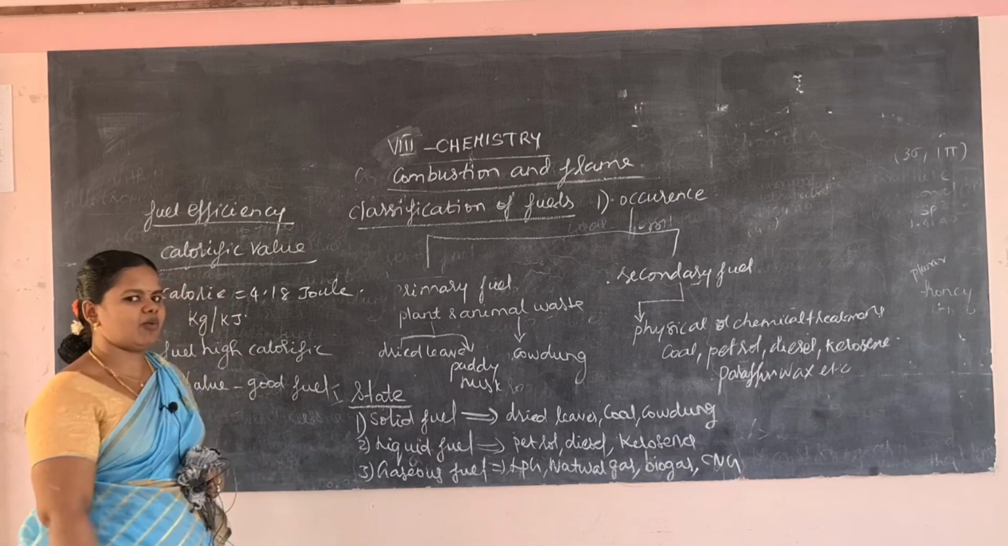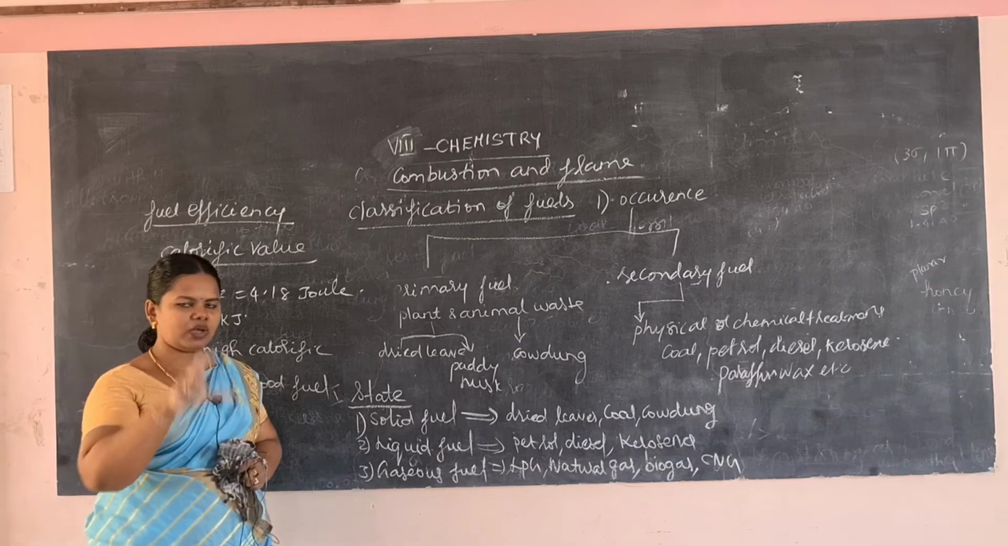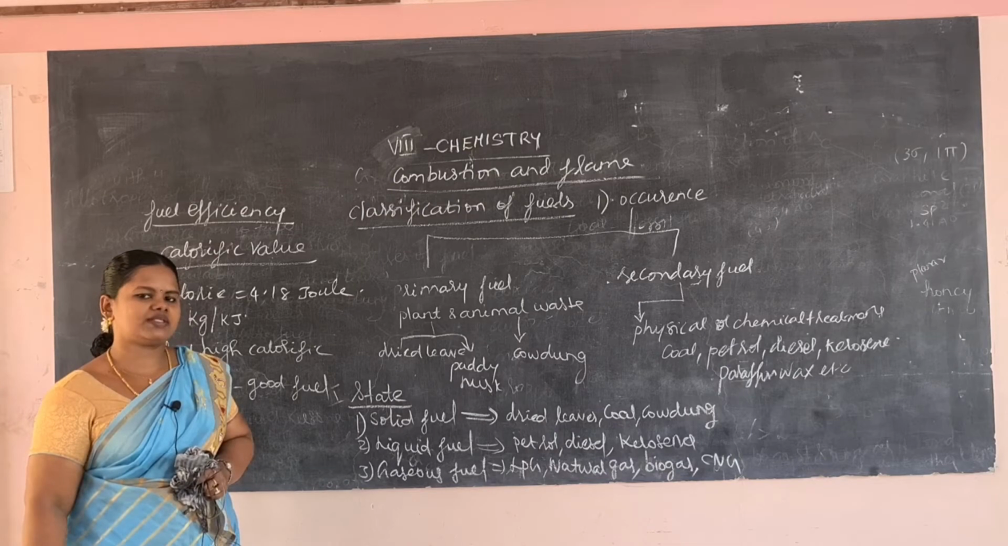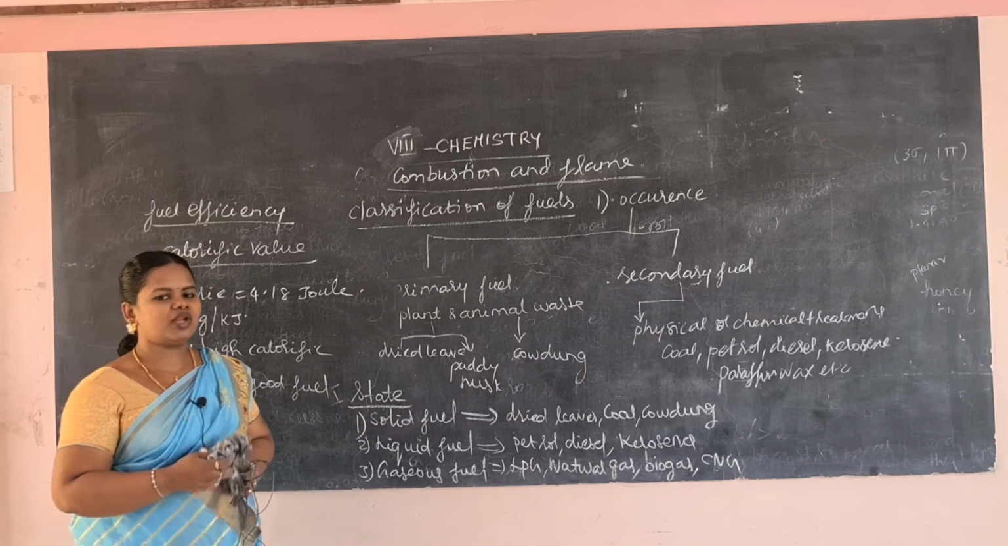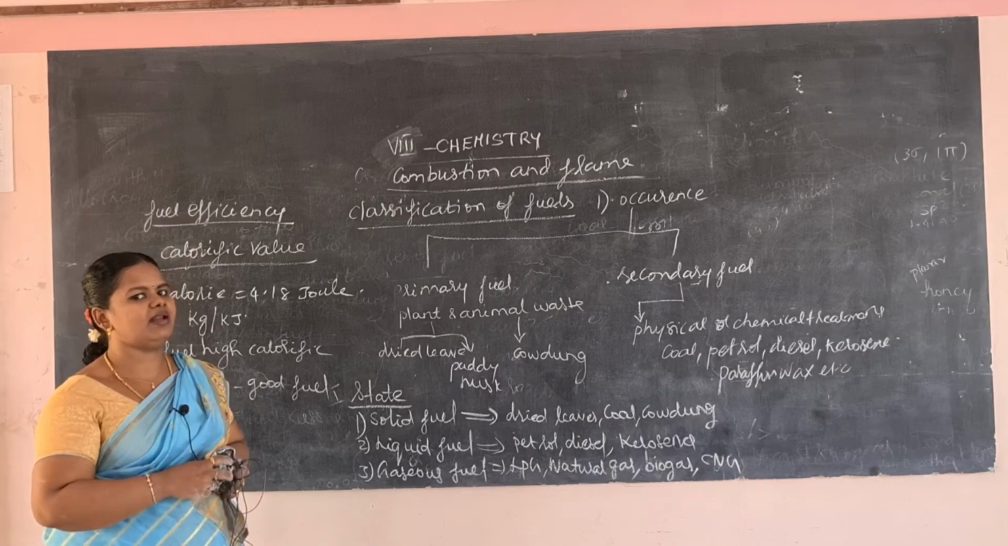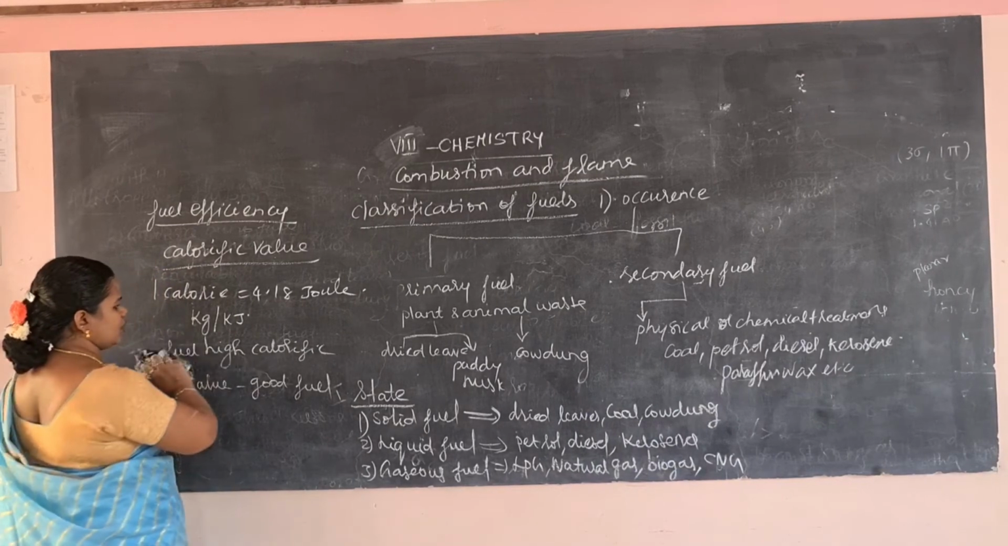In your book a tabular column is given, in that the fuels and their calorific value is given. You can compare the fuels and you can say which is a good fuel. Depending upon the calorific value you can compare and tell which is a good fuel.